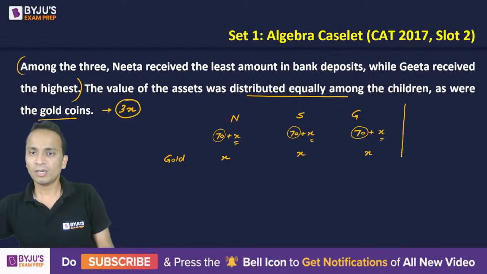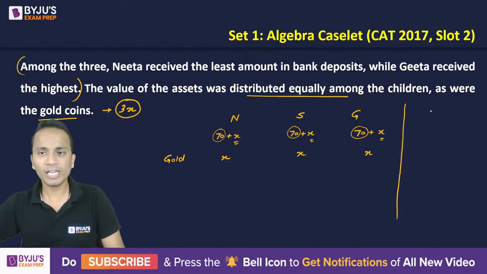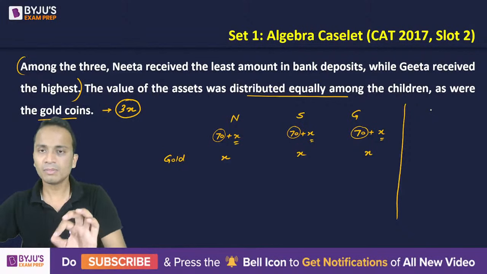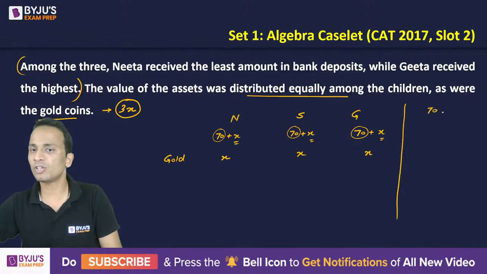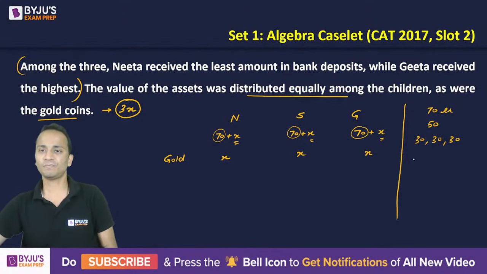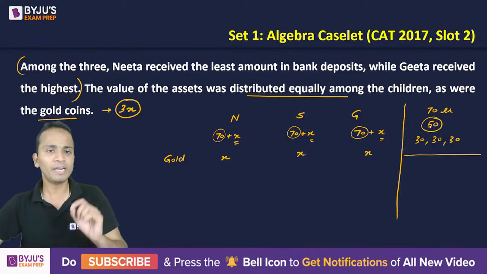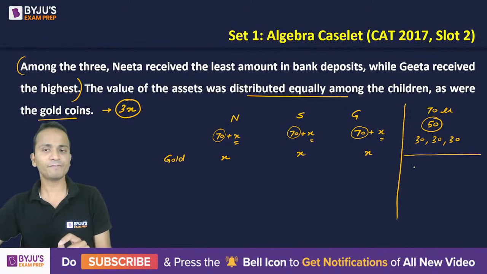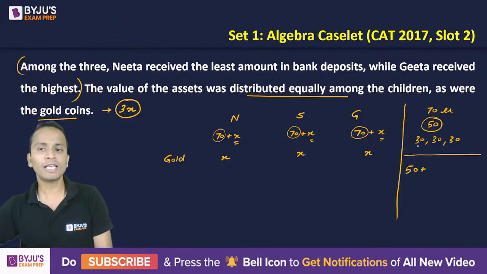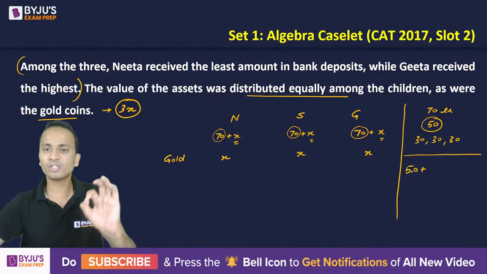Now, what all things are we left with? We are left with some bank deposit. Bank deposit is of 70 lakhs, one house worth rupees 50 lakhs, and three flats worth rupees 30 lakhs each. Okay. Now, obviously, I know that the house cannot be divided. So, if a person is getting a house of 50 lakhs, then that person will not get a flat. So that person will get the house of 50 lakhs.